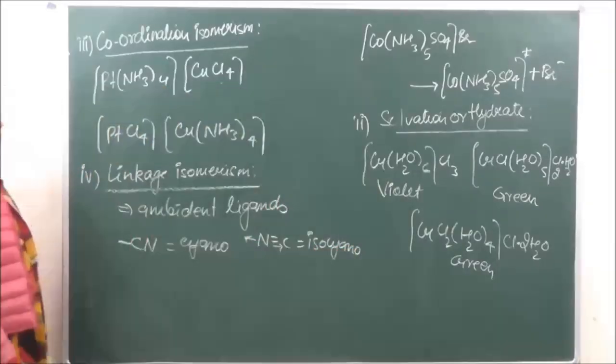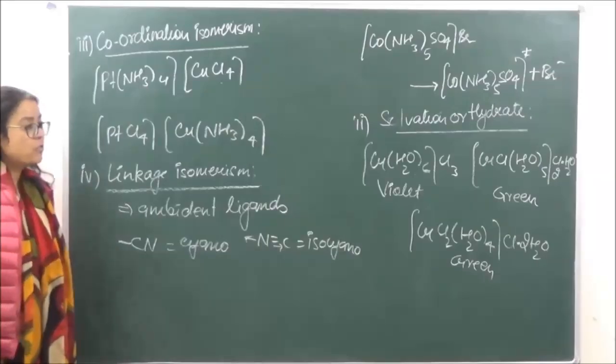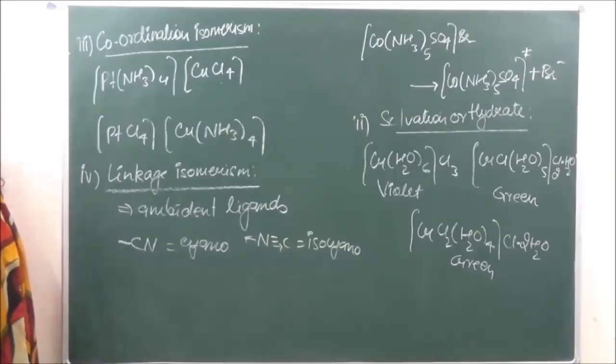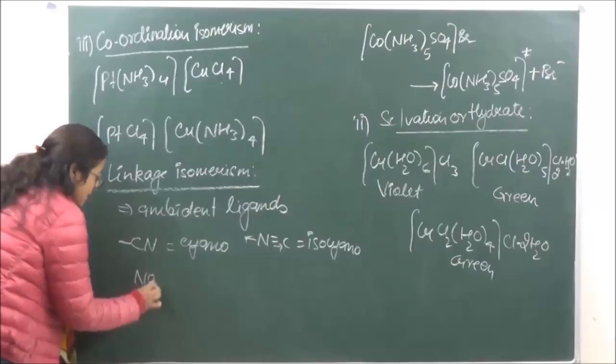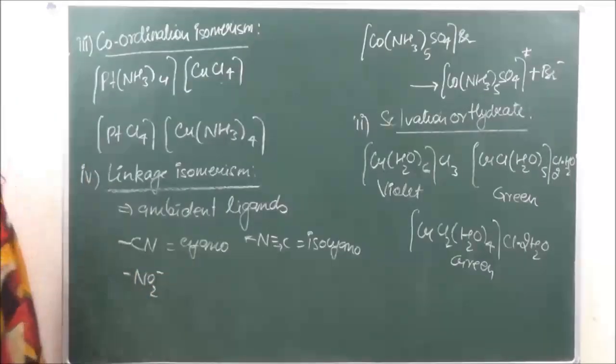Linkage isomerism will be a special case of isomerism which will only exist in those types of coordinate compounds which have ambidentate ligands. In a similar manner, NO2, nitro.